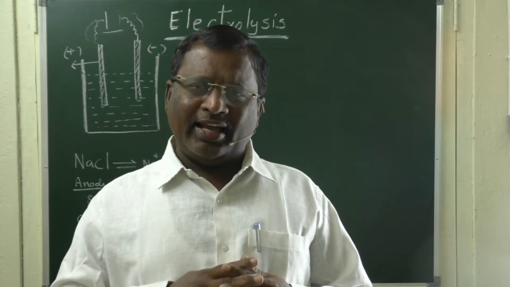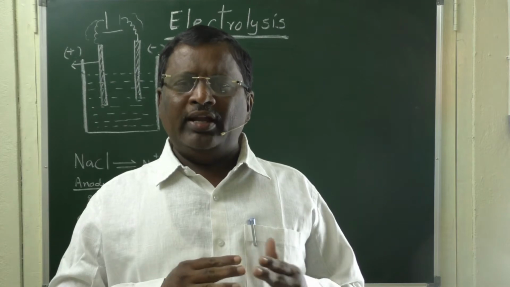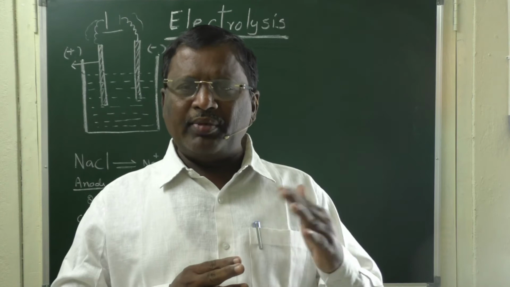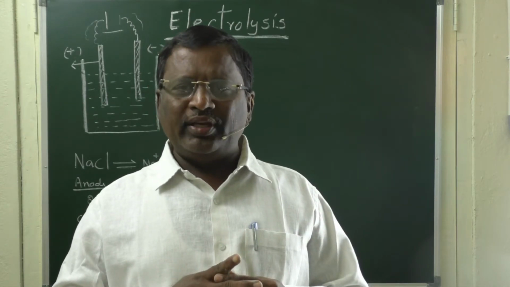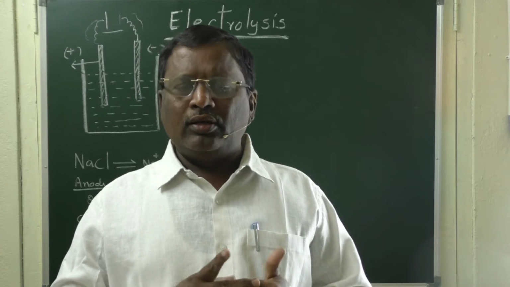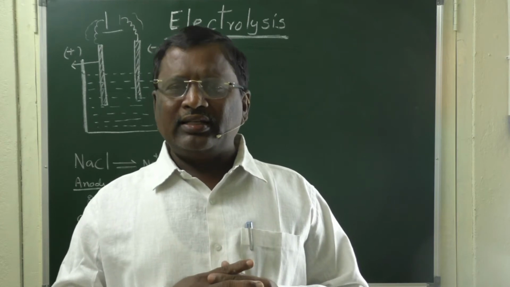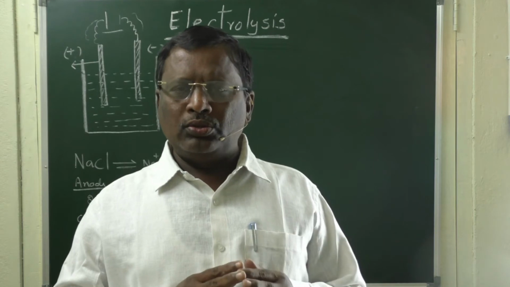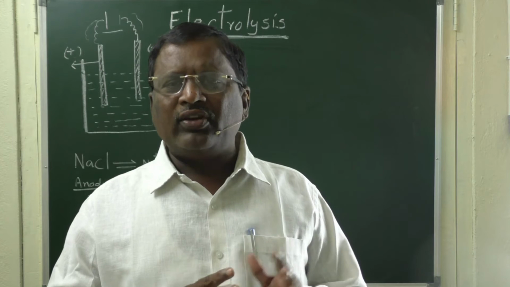Those electrodes which do not undergo chemical changes during the electrolytic process are said to be inert electrodes. For example, graphite, platinum and gold are considered inert electrodes because they do not undergo reactions during the conductance of electricity.